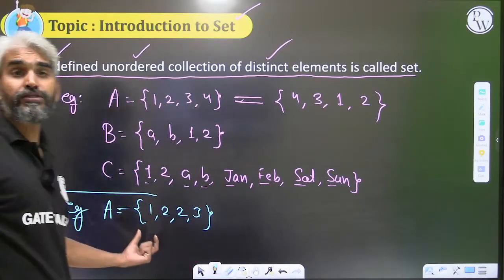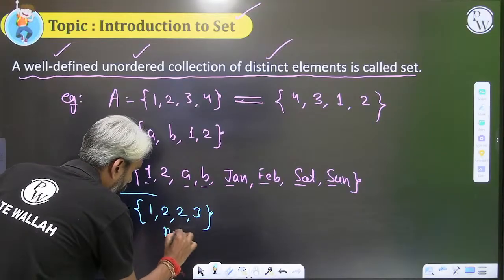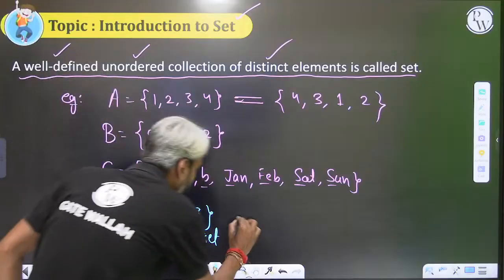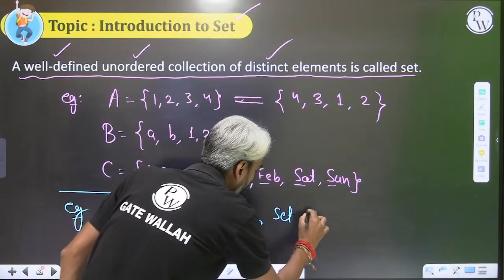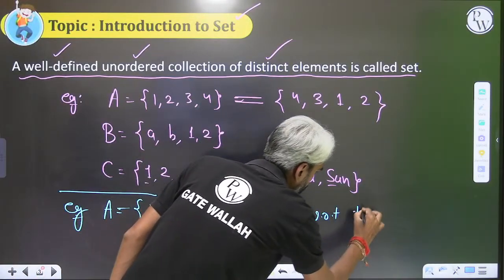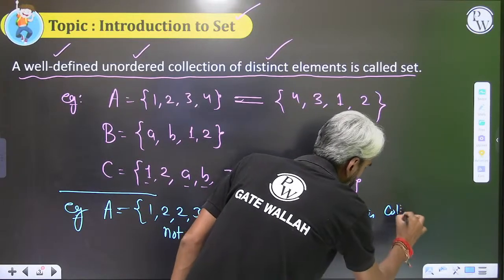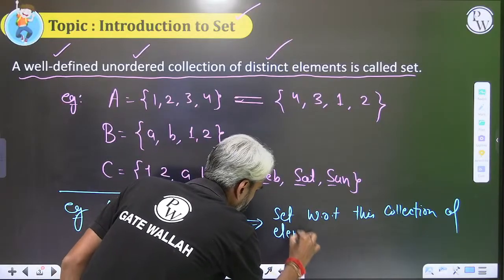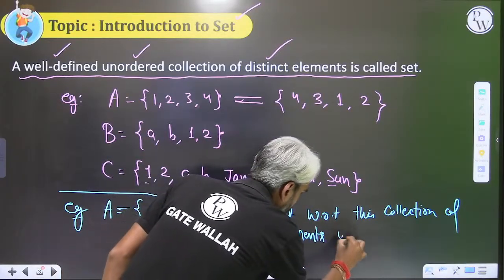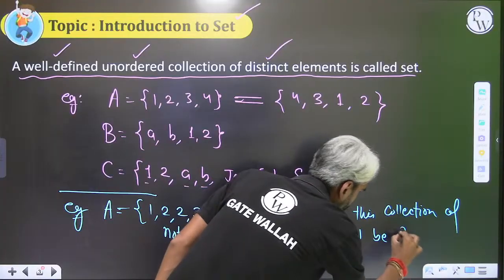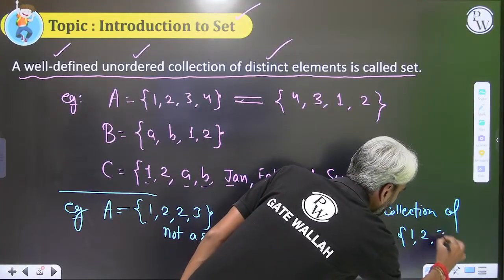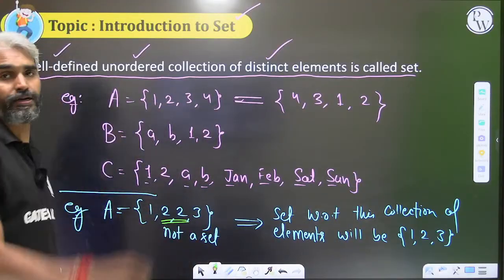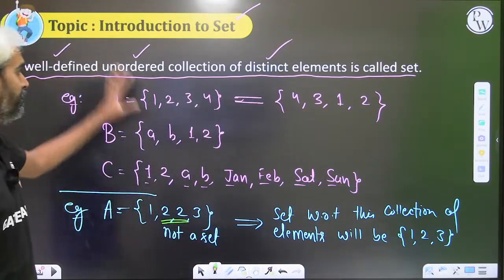Is it a set? No, sir, it is not a set. Not a set. So what will happen? So the set with respect to this collection of elements, the idea is that no element should appear twice, because the element 2 appeared 2 times, therefore it is not a set. Basic definition is clear, that what do I mean by the set.